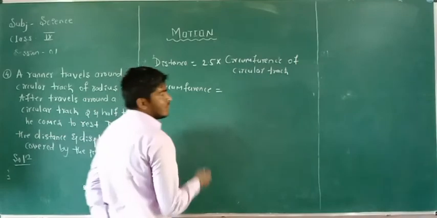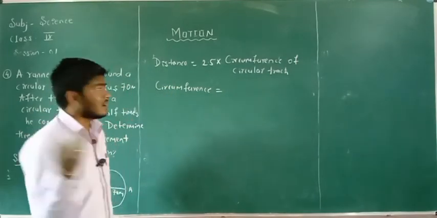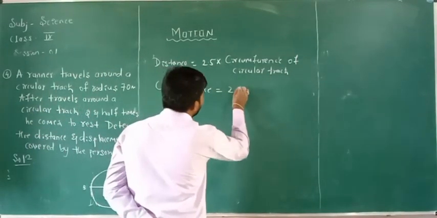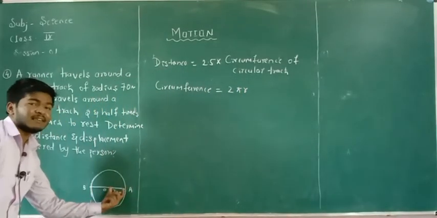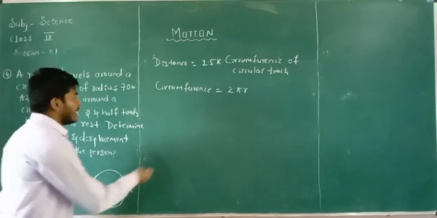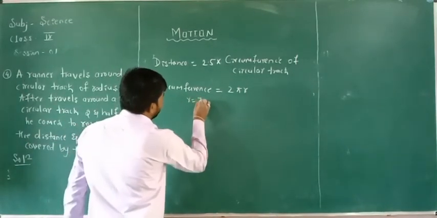The circumference of a circle is equal to 2 pi r. Here the radius is given, that is 70 meter, r is equal to 70 meter.